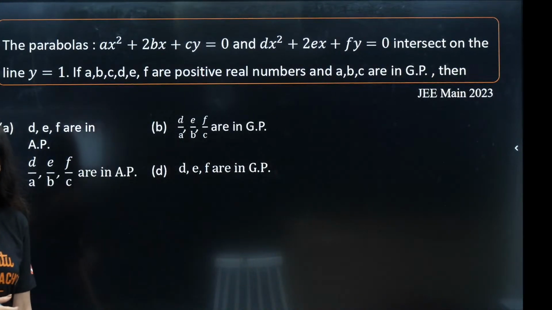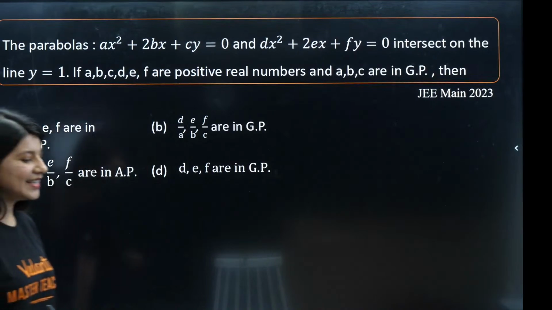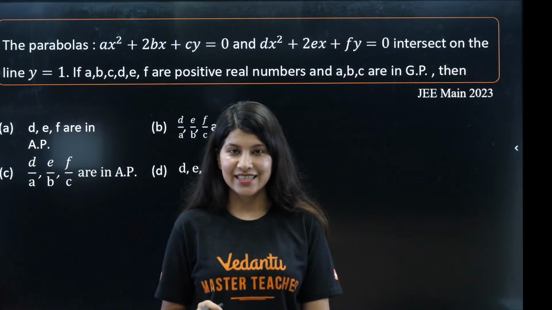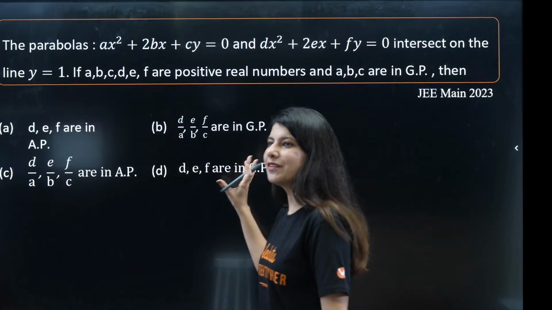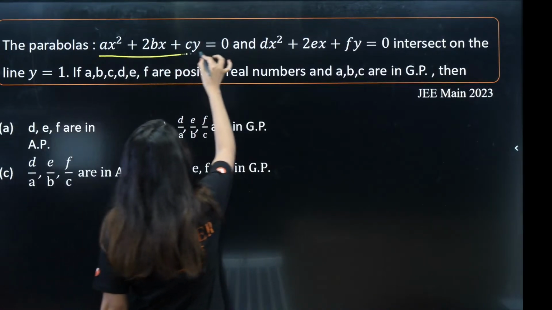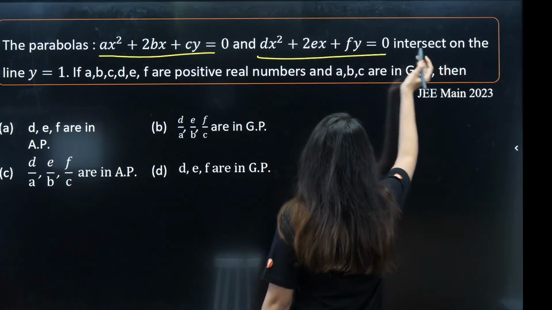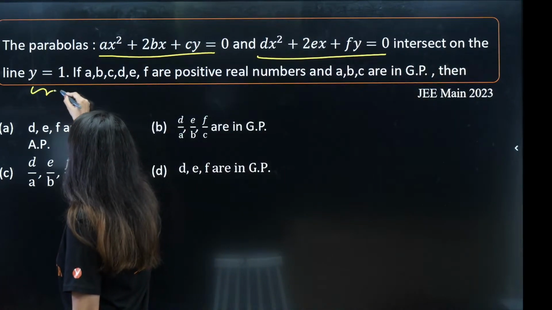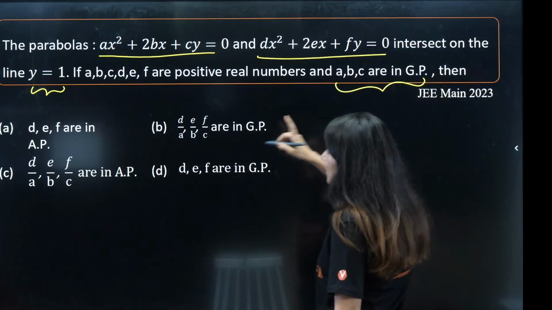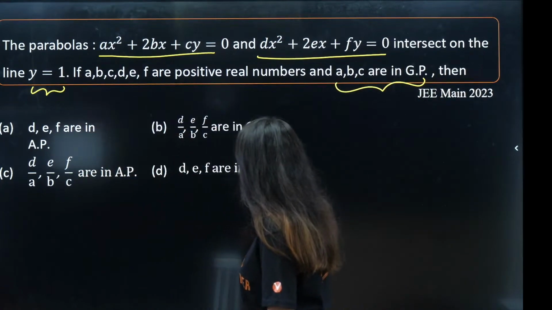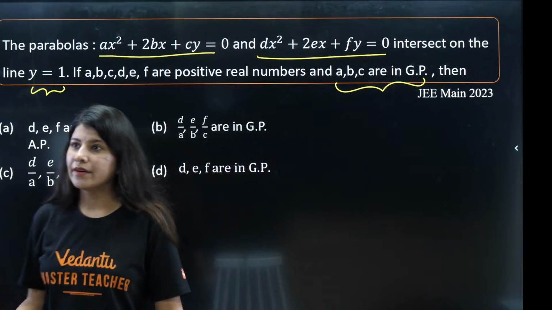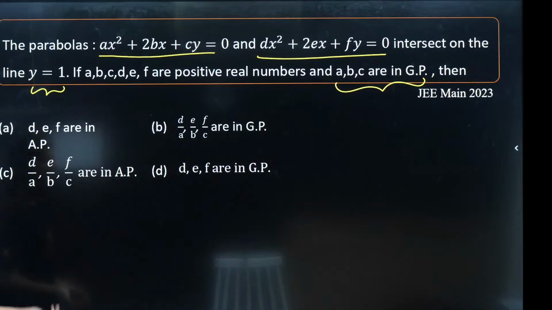Okay, next question on your screen. I can see that conic section. You guys love conic section, isn't it? Yes. So somewhat related to conic section. What does this question say? There are two parabolas. The first parabola and the second parabola intersect at the line y is equals to 1, and it is given that A, B, C are in GP. We need to figure out the D. Which of the following is correct? Basically, the terms are in AP or GP or something else.